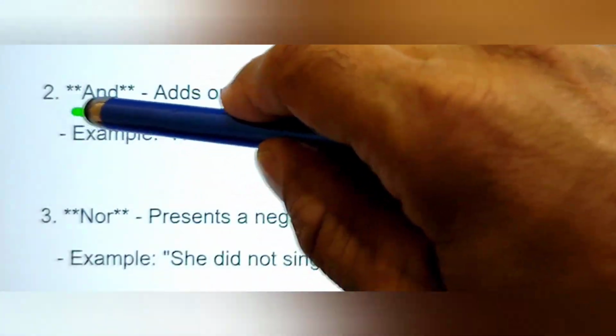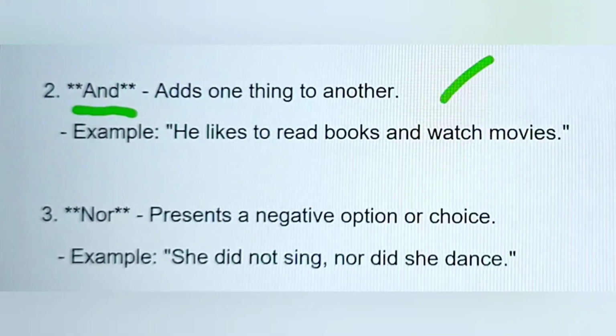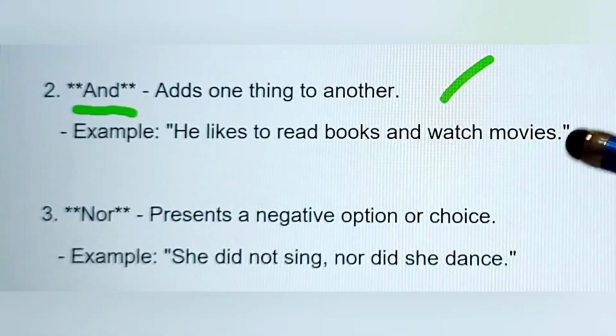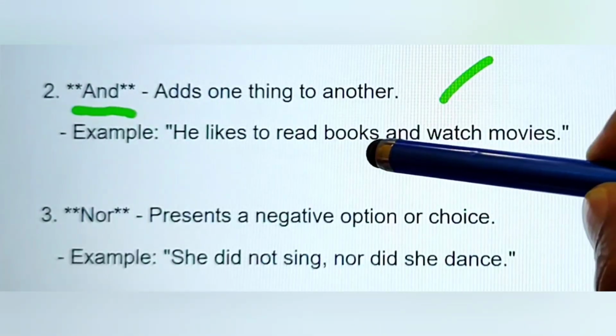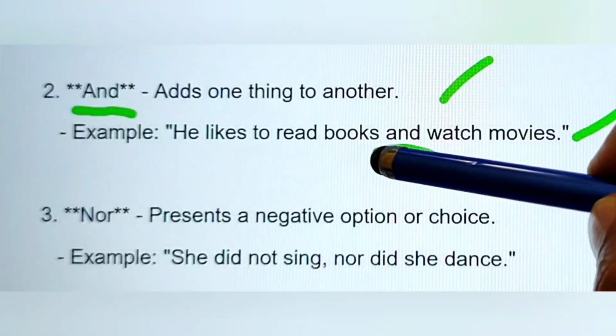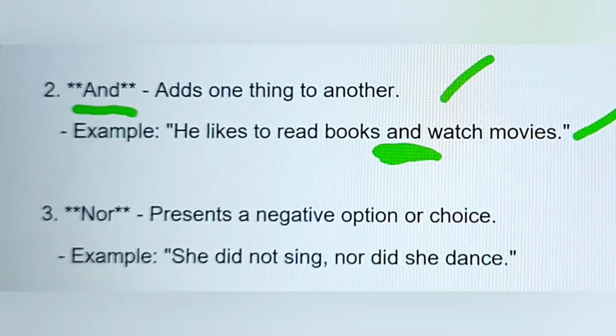Next A for and, adds one thing to another. For example, he liked to read books and watch movies. This is a coordinating conjunction that connects two words together.